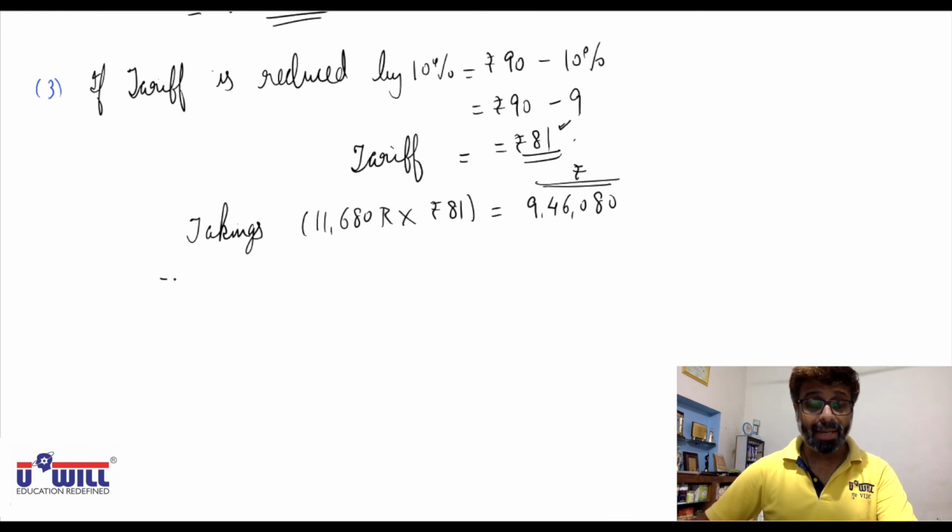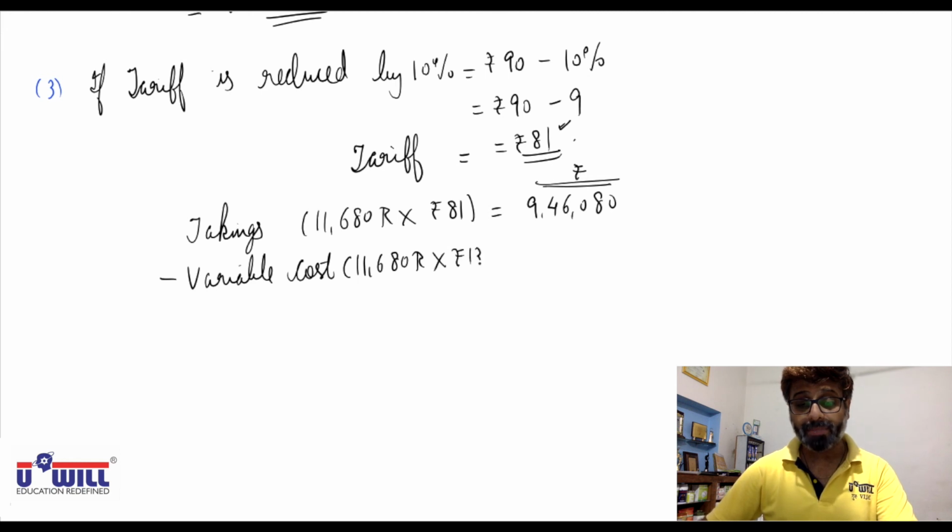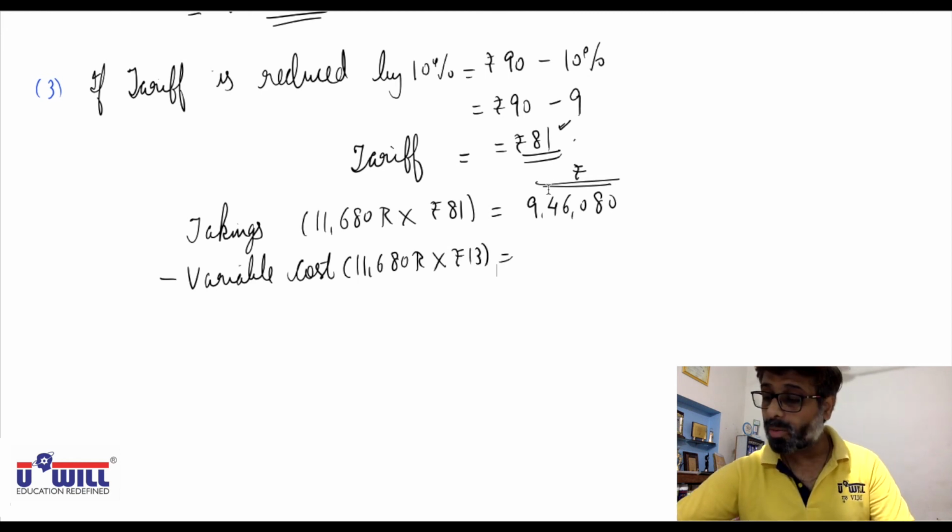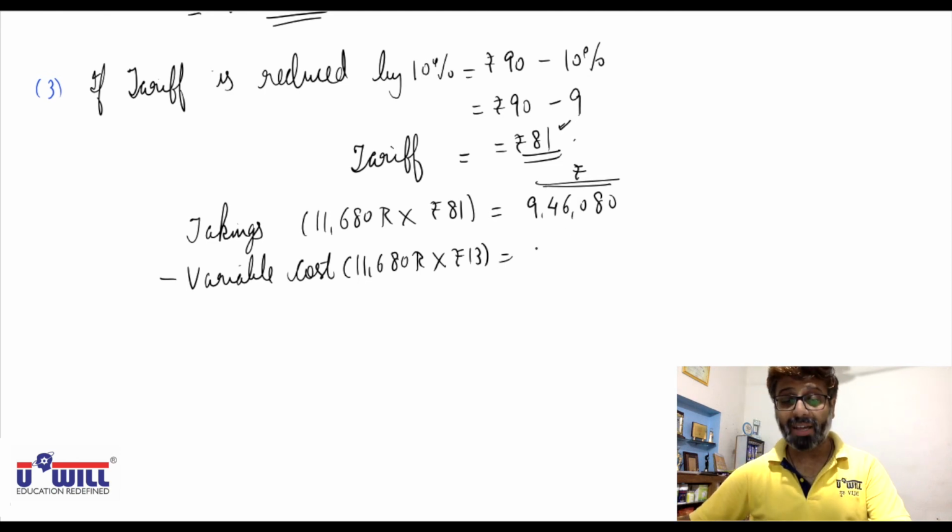From that we will minus the variable cost. So the same 11,680 rooms into rupees 13 is the variable cost. 11,680 into 13 is 151,840, the variable cost.